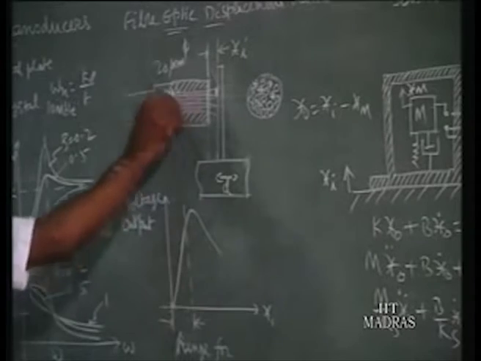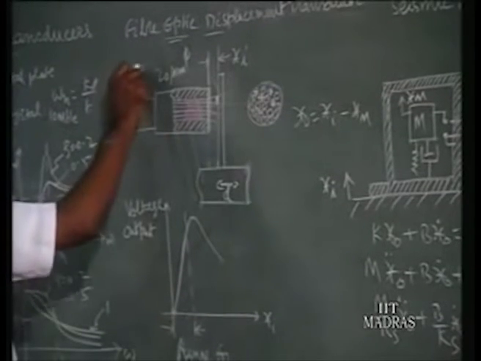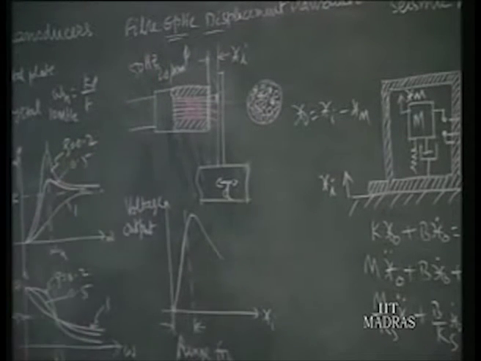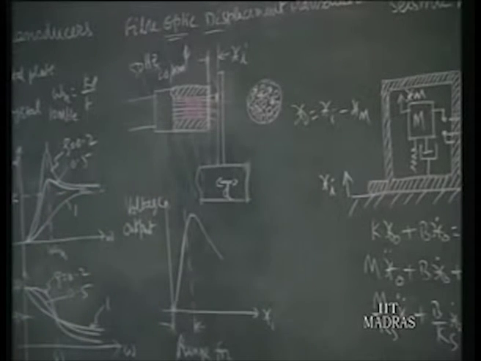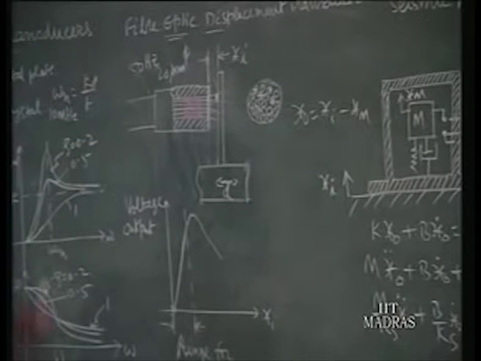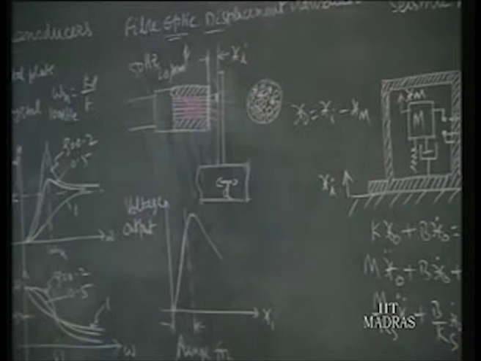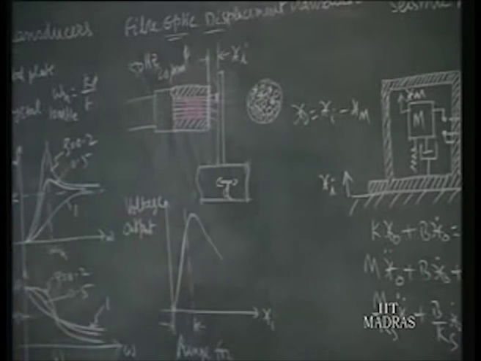The main advantage is that even if you have a 50 hertz power line nearby, it will not induce any error. That was the case in earlier instrumentation. Wherever we have a wire carrying a signal, the nearby power line also induces voltage in that wire that will be superimposed over our signal, so it becomes noise. Such noise cannot be present in this type of instrumentation. It is free from such magnetic disturbances, since it is light rays passing through, which are not affected. That is the main advantage.